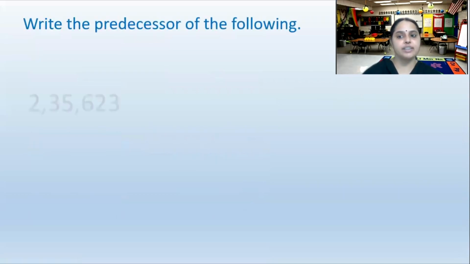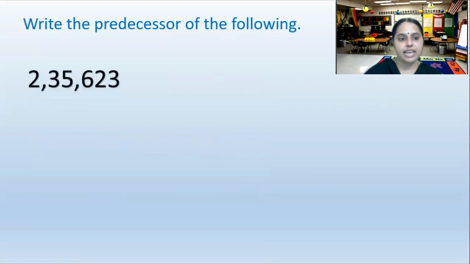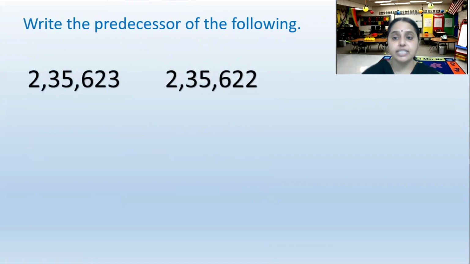Write the predecessor of the following. 2,35,623. What comes before 23? 22. So the predecessor is 2,35,622. Now do you understand? Why did we read the numbers previously? When we read the number, it is easy for us to write the predecessor.